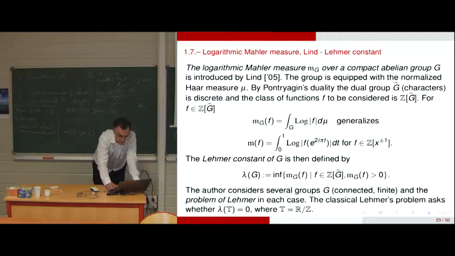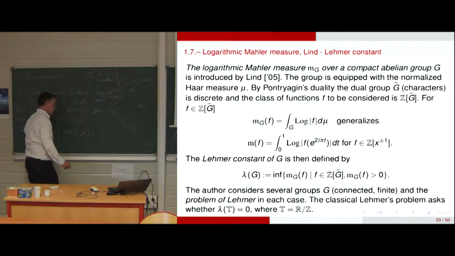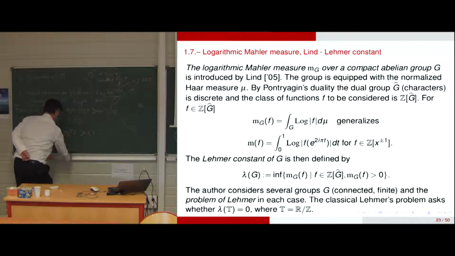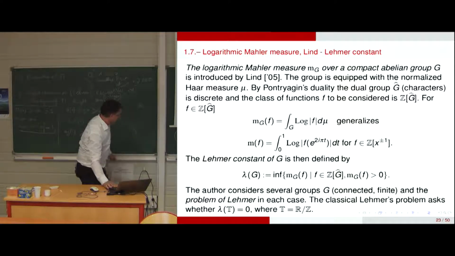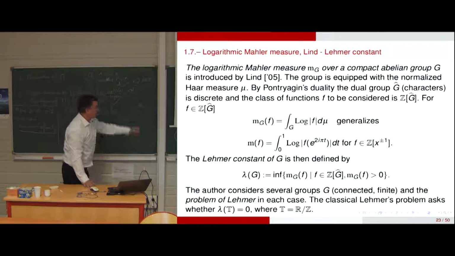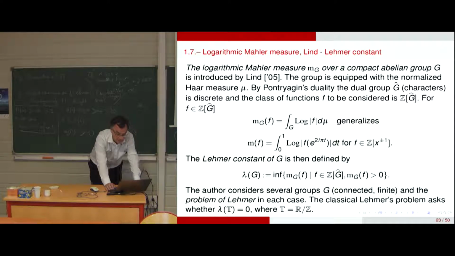And so the authors have investigated the infimum of the constant for G, for several compact abelian groups. So Lind first, and so the classical Lehmer problem asks whether lambda of T, for the one-dimensional torus, obeys this class.